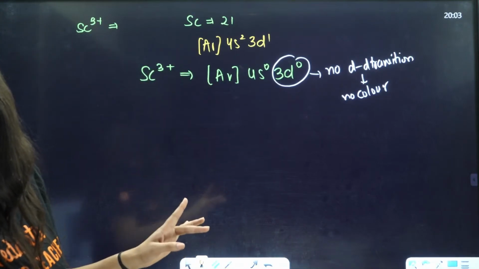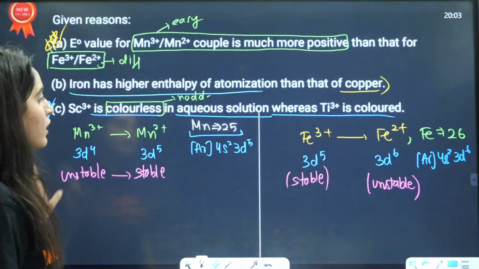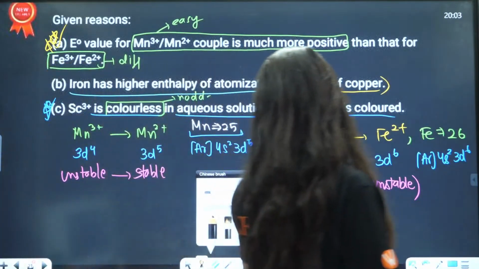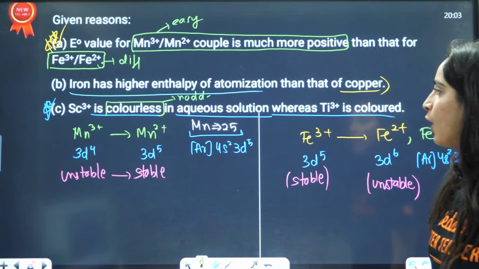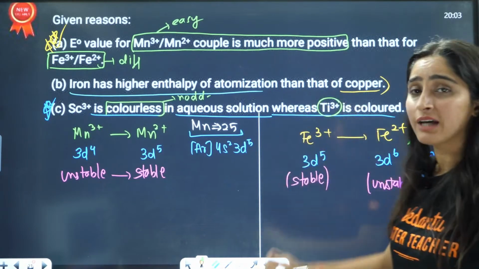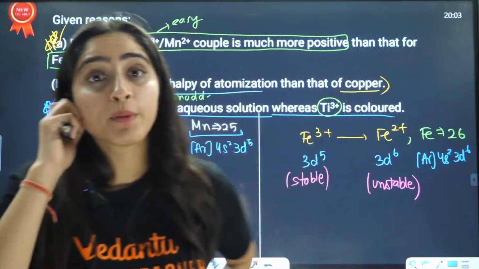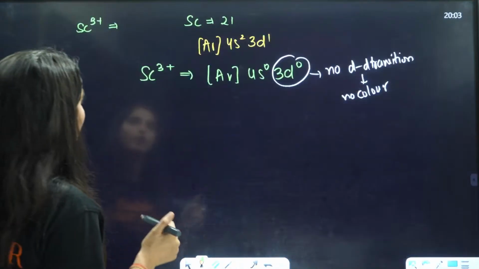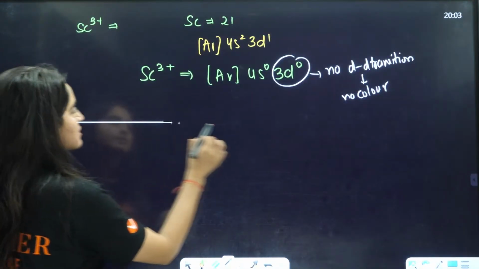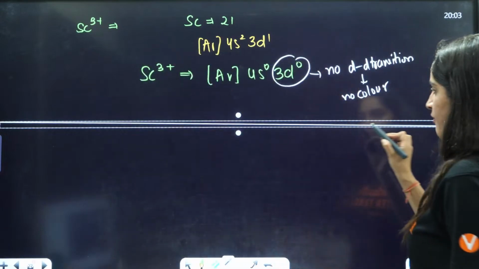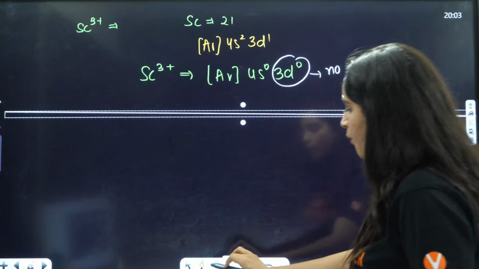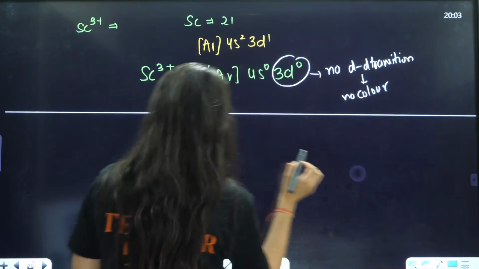Very good, shabash. Now, they are talking about titanium 3 positive. What is the atomic number of titanium, everybody? Tell me in the chat box. What is the atomic number of titanium?